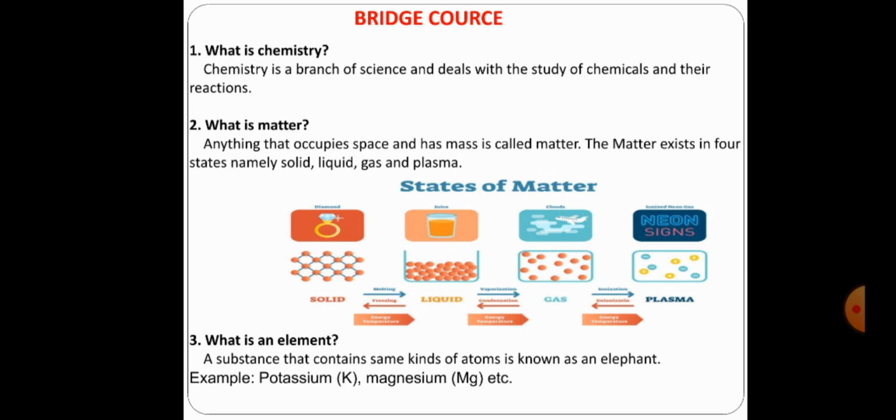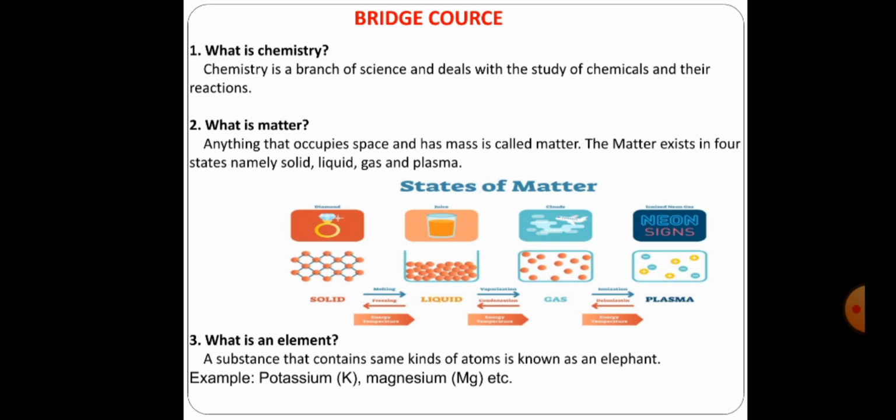The name indicates chemicals. So chemistry is a branch of science that deals with the study of chemicals and their reactions. That is what we call chemistry.